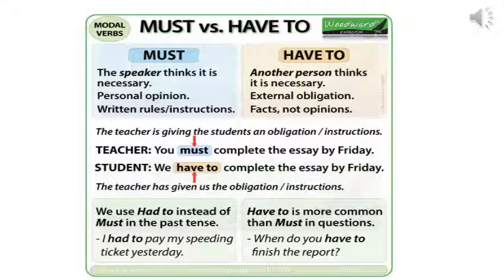Next we have must versus have to. Now when we say must, it is the compulsion, and have to is again a compulsion, but from another person's point of view. Let's see. For must, the speaker thinks it is necessary. That is the personal opinion.